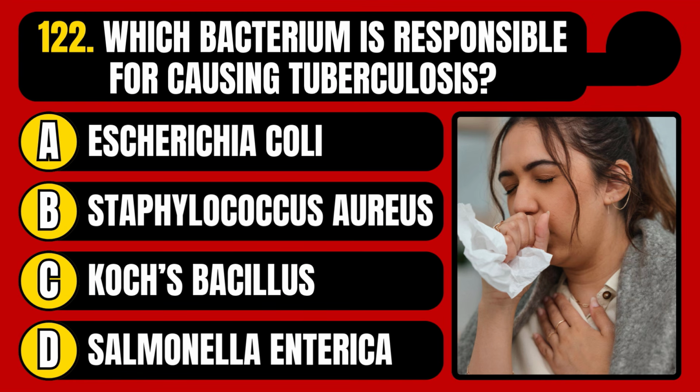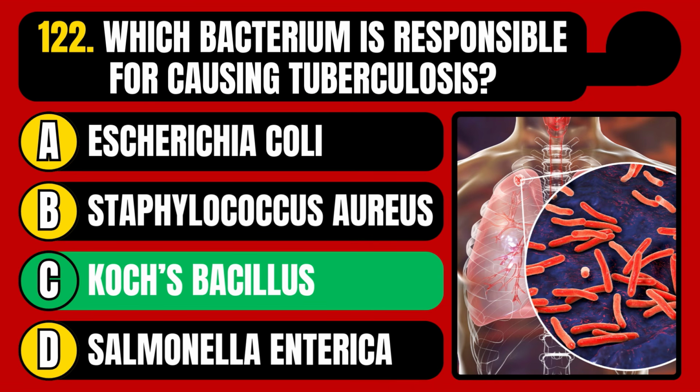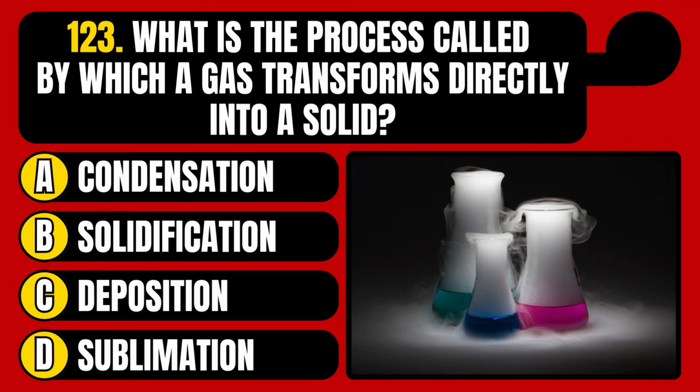Escherichia coli, Staphylococcus aureus, Koch's bacillus, or Salmonella enterica? The correct answer is option C, Koch's bacillus. What is the process called by which a gas transforms directly into a solid? Condensation, solidification, deposition, or sublimation?